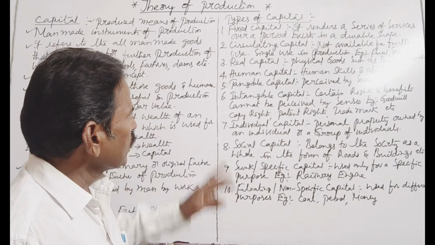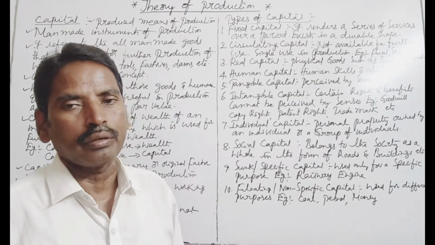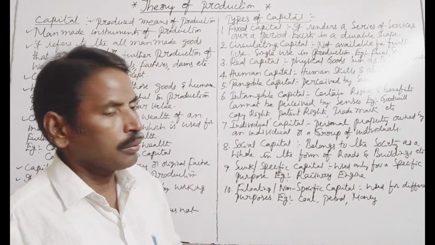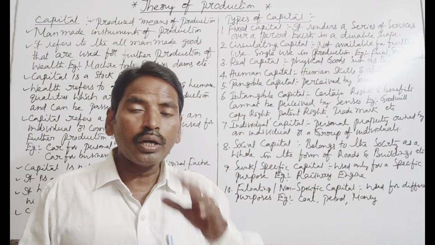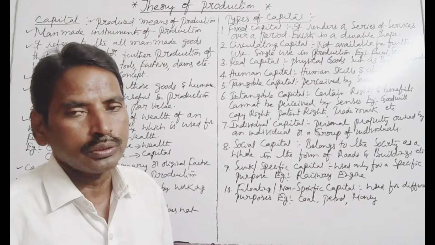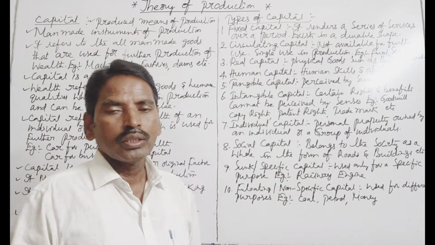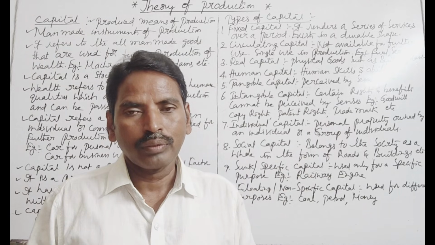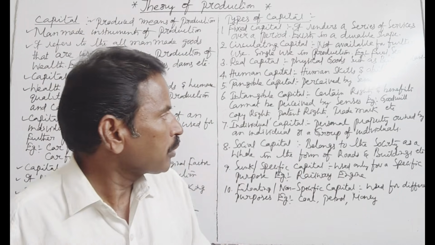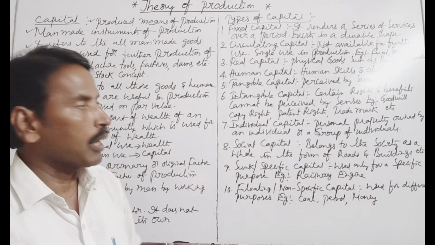Next, the second one is circulating capital, also called working capital. Circulating capital is not available for further use; it is used in a single use in production. For example, raw material, fuel, and seeds are examples of circulating capital.